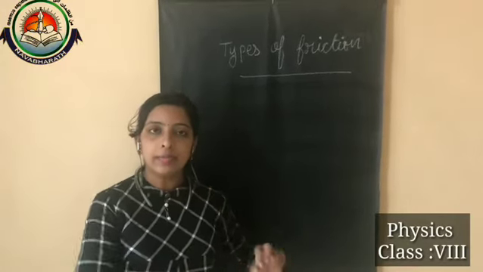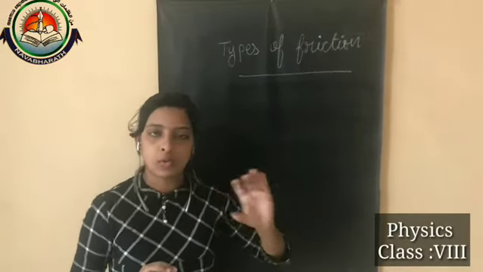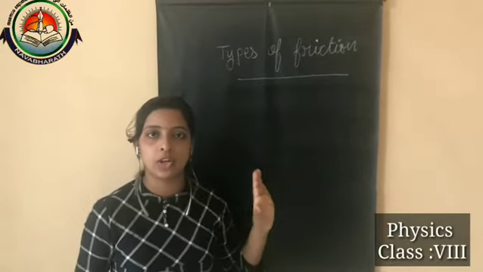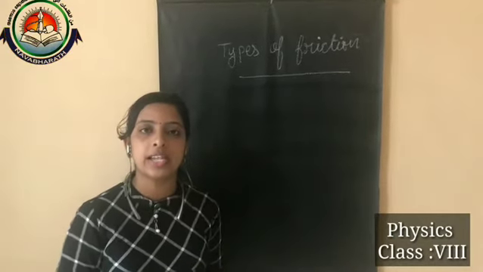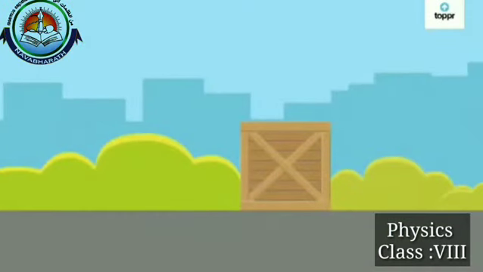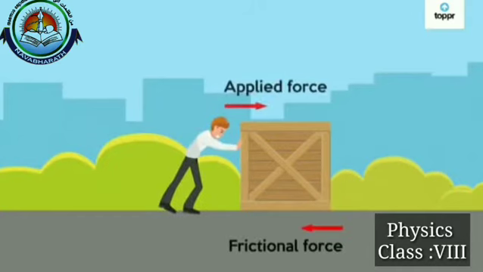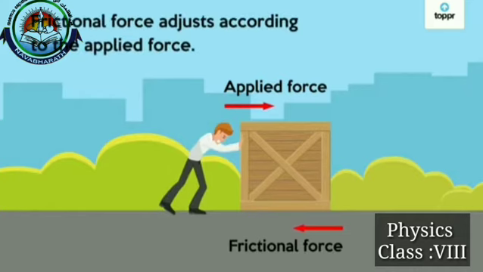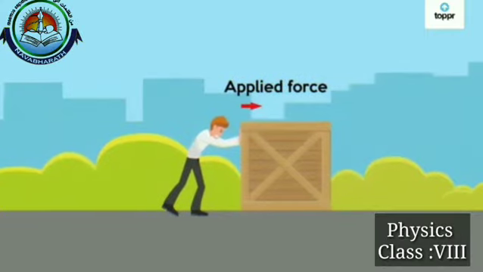If we try to push the object with one hand, or here you can see a person just pushing the heavy box, he is applying force but that box is not moving. In that case, the force of friction acting towards the heavy box is considered as static friction.